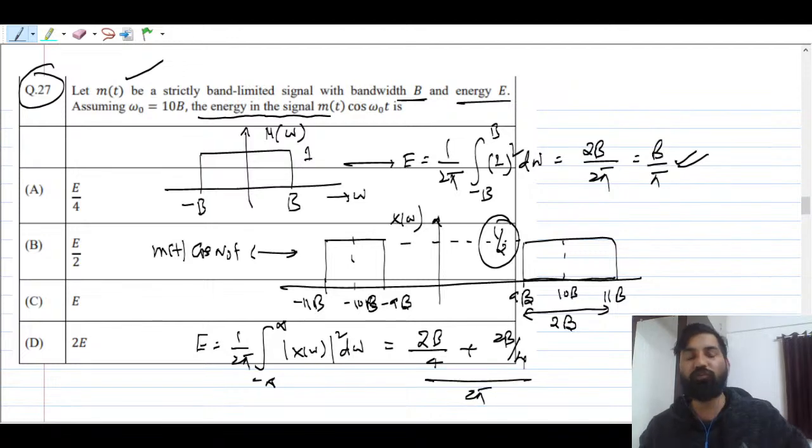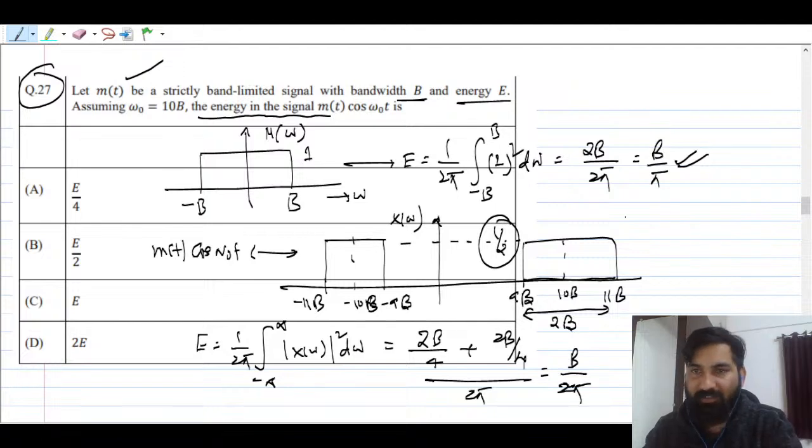Don't forget to multiply by 1 by 2 pi, because according to the Parseval relation this holds true, right? Now you can simplify, so it becomes nothing but 4b by 4, right? So it is nothing but b by 2 pi, right?